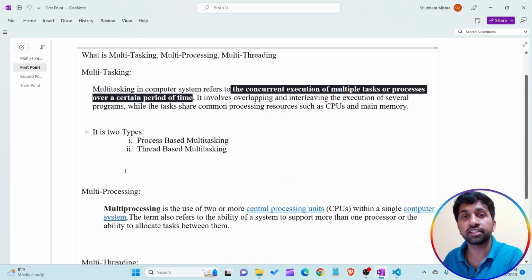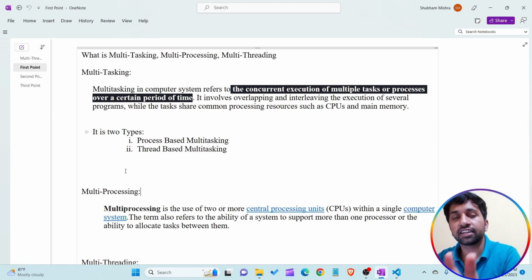Taking an example of a computer system in which I am using two applications at the same time: I am listening to music in the background as well as creating some slides on PowerPoint. These two processes are using the same common resources, the same single CPU. So there is a little problem: there is a little timing delay for switching the processes or executing multiple tasks. It takes very little time, we do not feel it, but it takes some time.